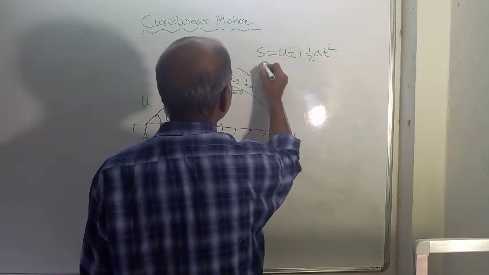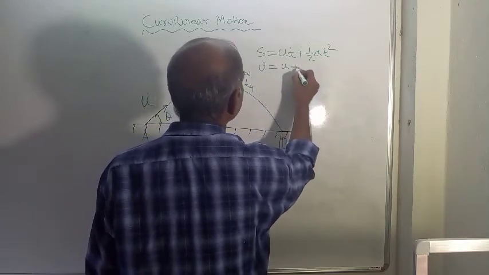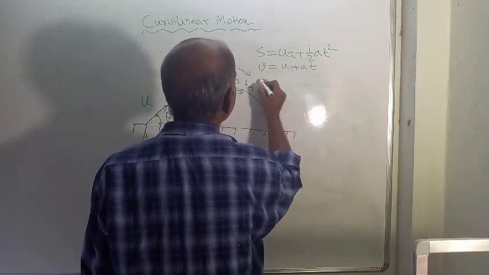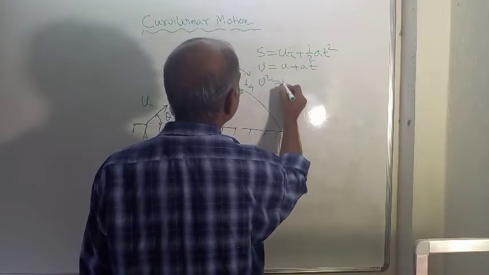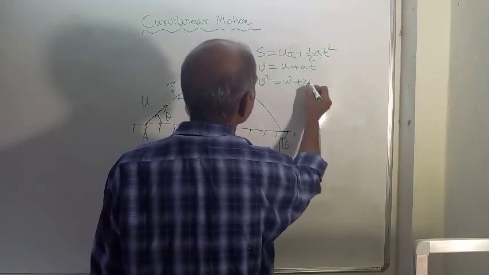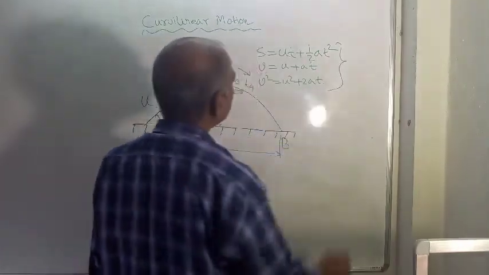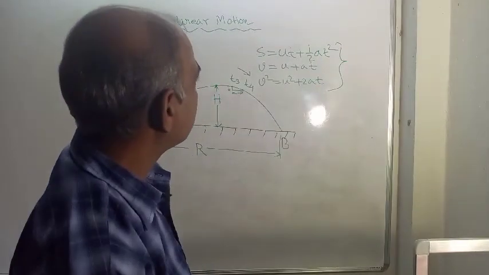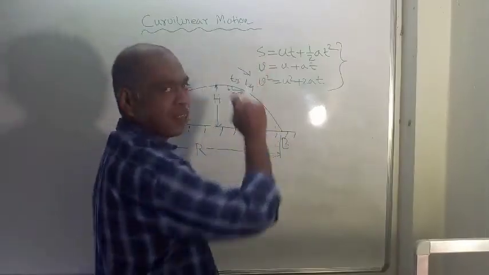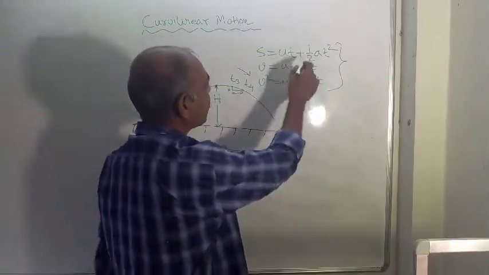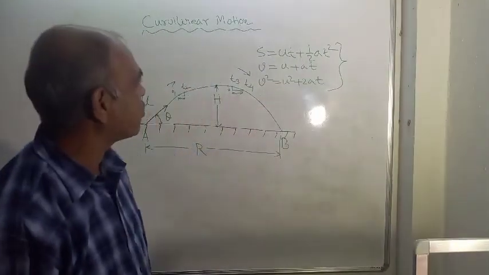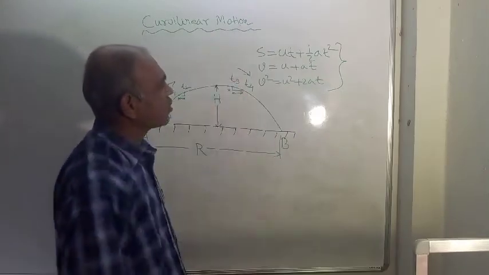Then v is equal to u plus at and v square is equal to u square plus 2as. These 3 equations are there in our hand. These are known. Here s is displacement, u is initial velocity, t is time, a is acceleration and v is final velocity.